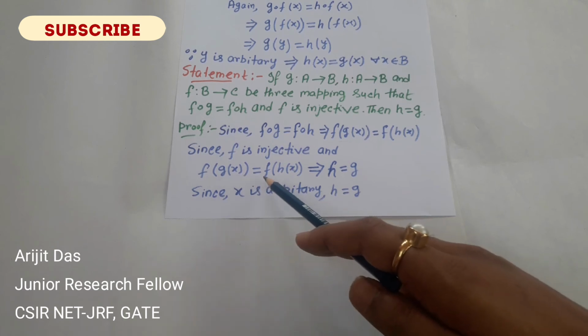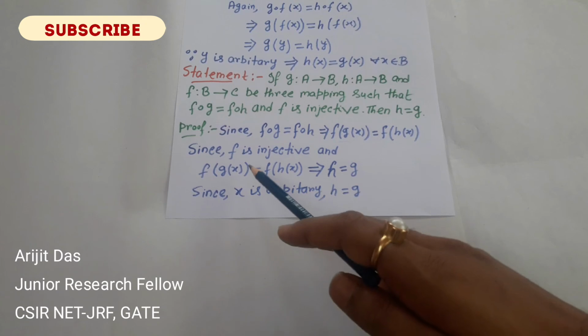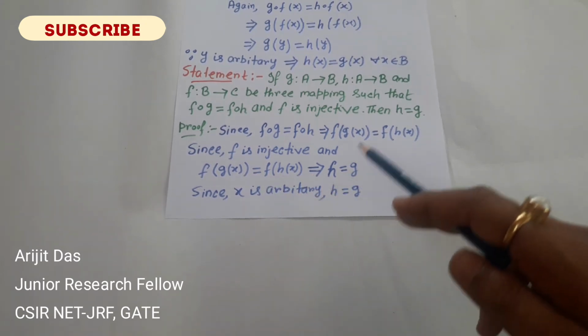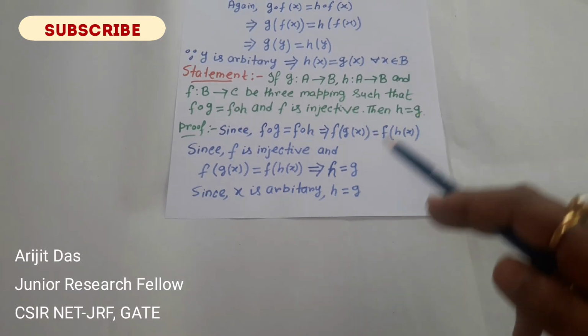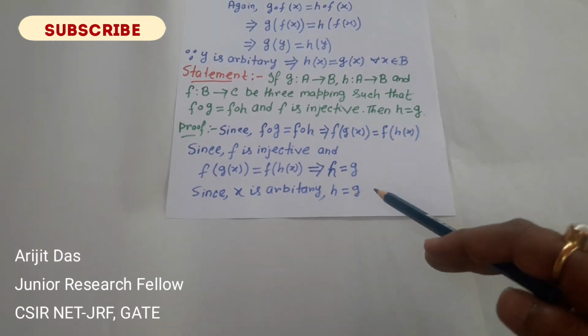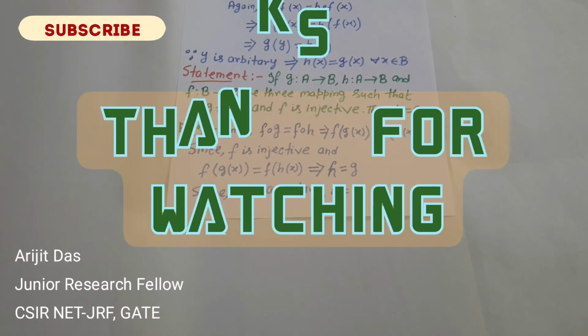So this equality implies that h(x) equals g(x). Again, since x is arbitrary, we can say that for any element x belonging to A, the mappings h and g are equal. So these are the three statements we proved today.